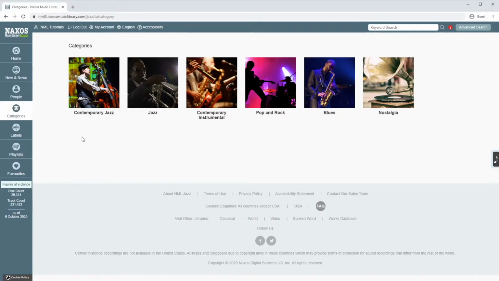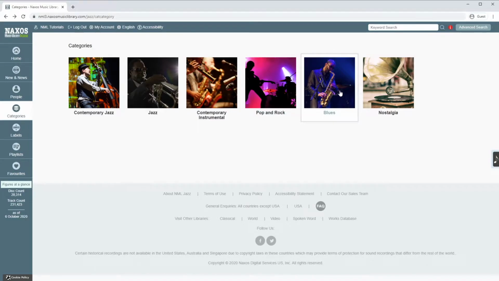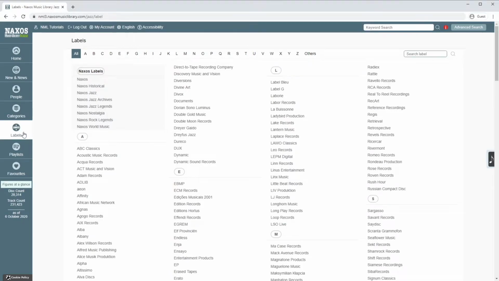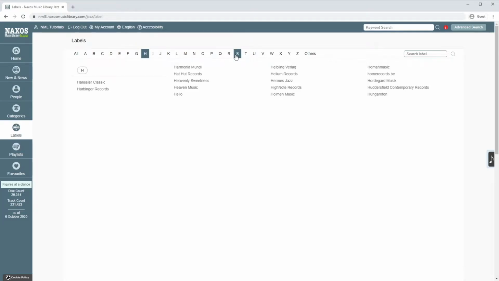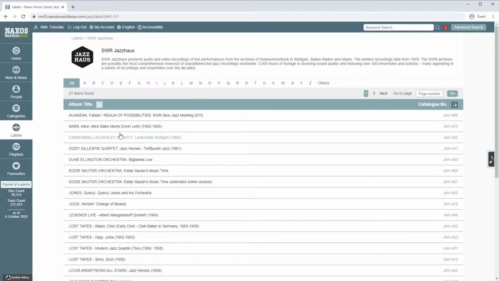Categories. This is helpful for finding albums in a specific genre like contemporary or blues. Labels. Click on any label here to see a short introduction and a list of all albums in the catalogue.